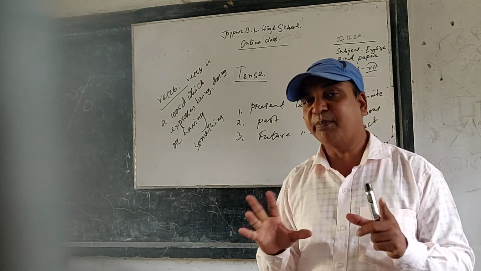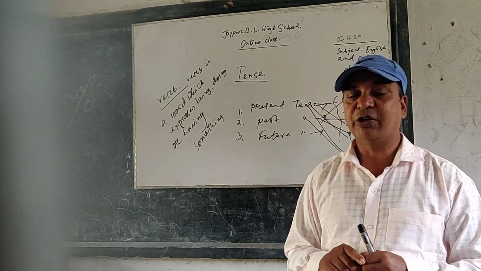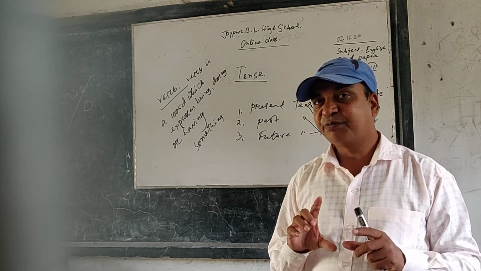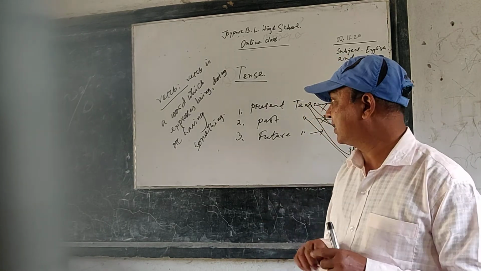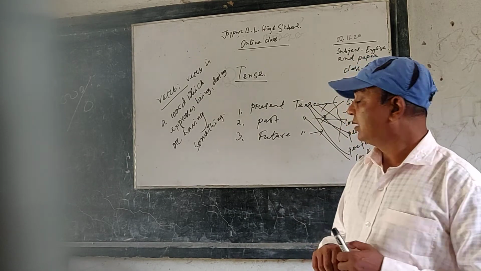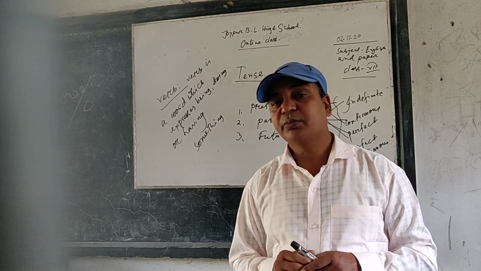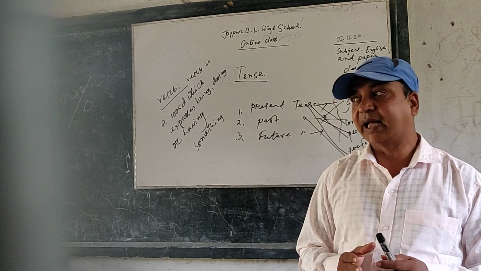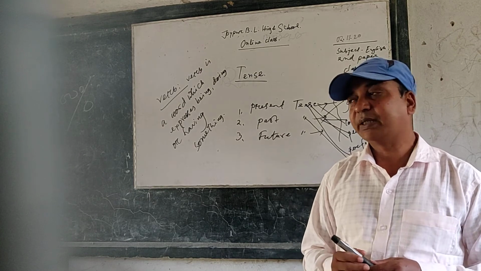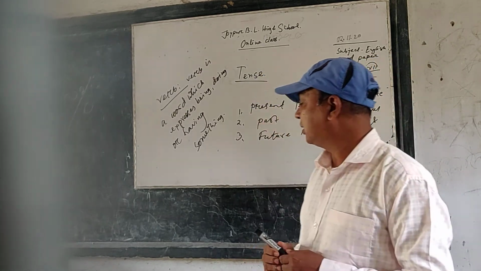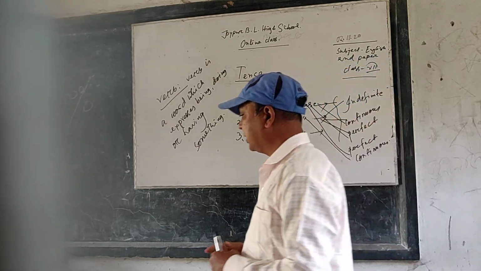You have understood that there are 12 categories of tenses in total. Dear learners, I would like to describe present perfect tense, especially for the students of class 7 today. And now let's move to our discussion.